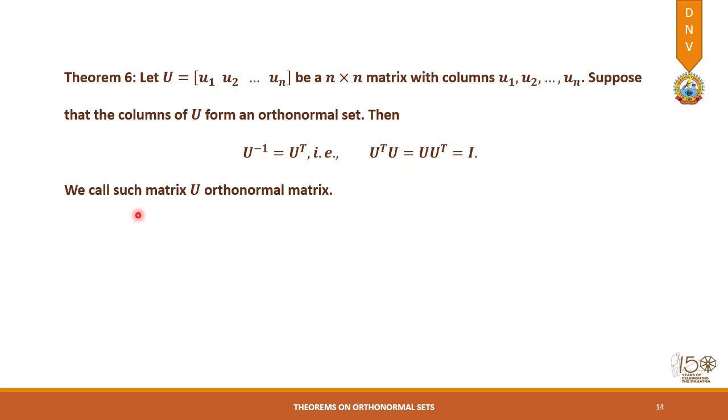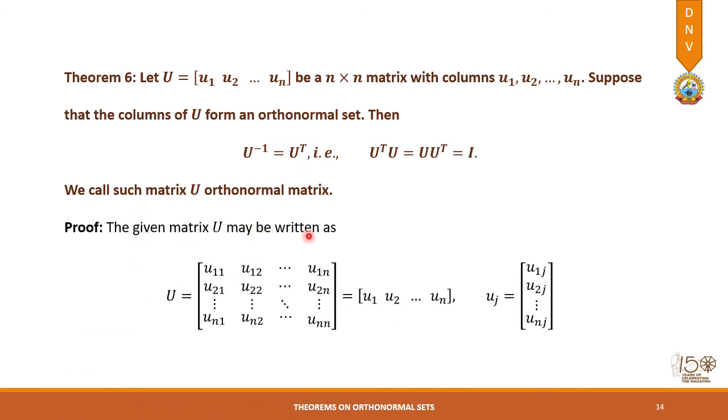This we have to prove. We call such a matrix U an orthonormal matrix, and this is the definition of an orthonormal matrix which we study in the theory of matrices, that a matrix is known as orthonormal if its inverse is equal to its transpose.